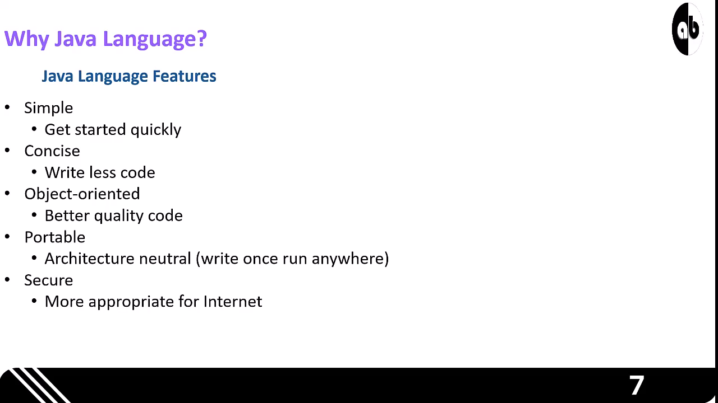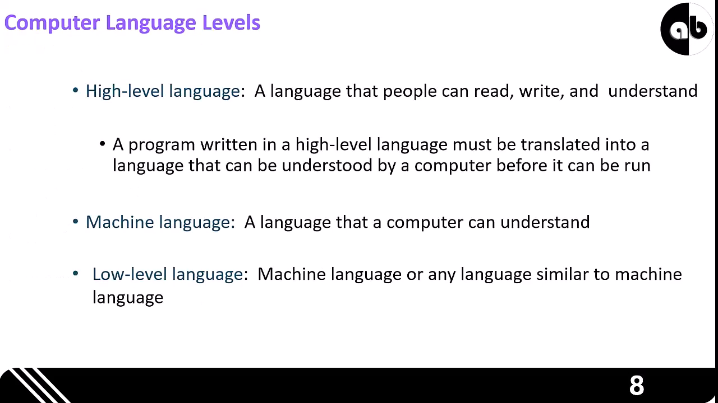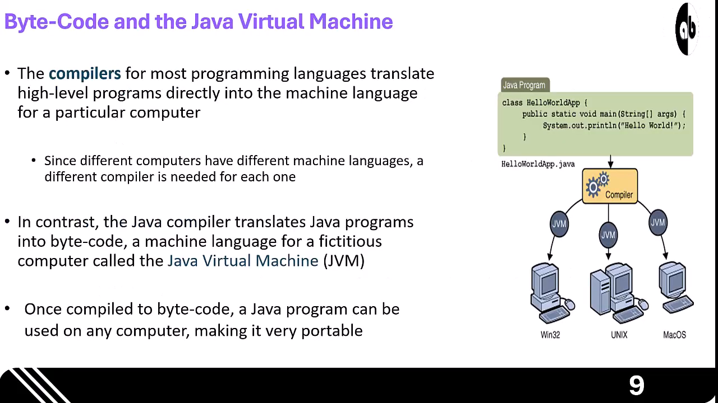Computer language levels. In the hierarchy of languages, Java is a high-level language, meaning it is readable and understandable by humans. However, because computers only understand machine language, our high-level Java code must be translated before it can run. Bytecode and the JVM. Unlike other languages that compile directly to a specific computer's machine language, Java compiles into bytecode. This is a special language for a fictitious computer called the Java Virtual Machine, or JVM. This is the secret to Java's portability.